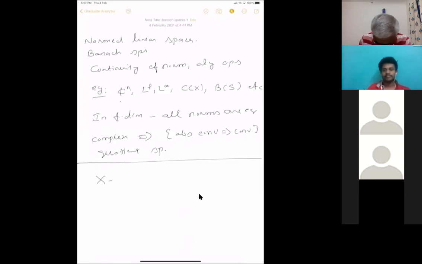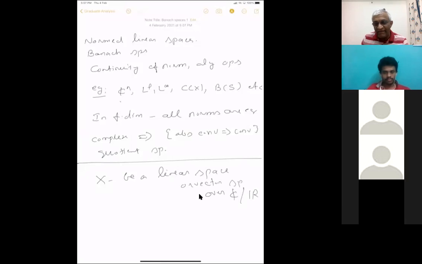Let X be a vector space, also called a linear space, or a vector space if you want. Linear space means if you take two points, then there should be a concept of the line joining them. So this is a linear space. We will always consider linear spaces over the complex numbers mostly, unless otherwise stated, or the real line.